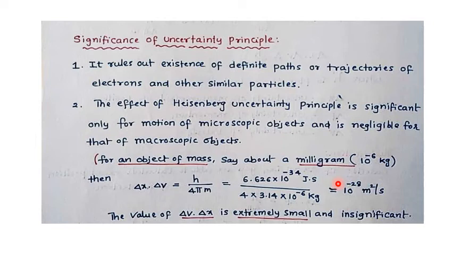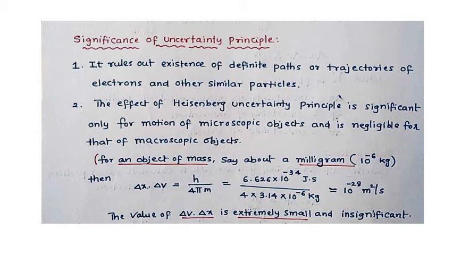1 by 10 power 28 means 1 by 1 followed by 28 zeros. That means the value of delta v into delta x is extremely small and insignificant. That means the uncertainty principle is insignificant, and for a milligram weight also, it is insignificant. Clear?